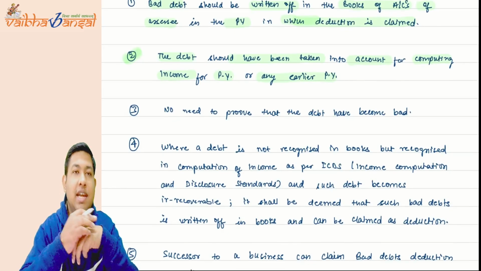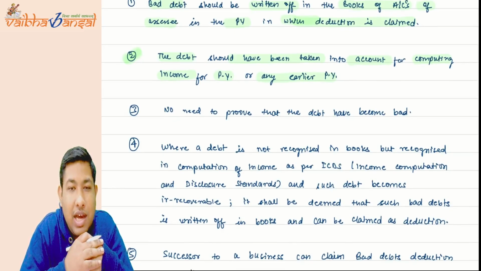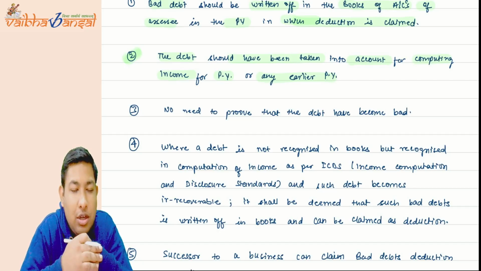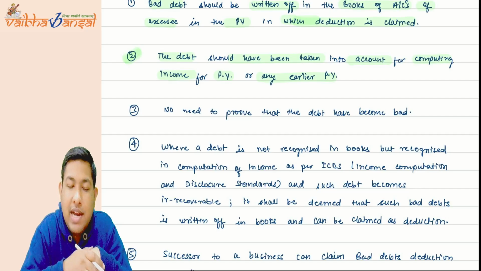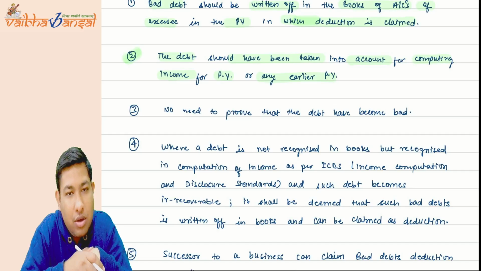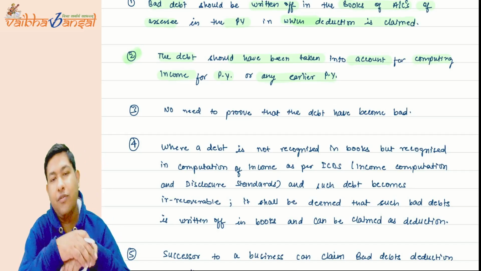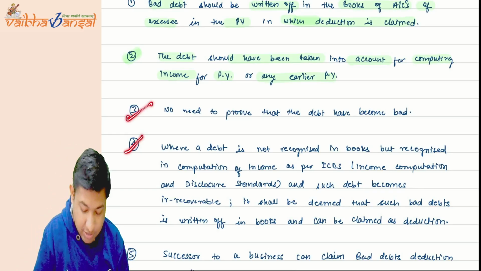Now what they are saying is that according to the Ind AS or the accounting standard, you do not need to write off the bad debts, but according to the Income Tax Act they are requiring you to write off those bad debts, okay. So in that particular case, whether you will get the deduction of the bad debt or not, yes, you will get the deduction for those bad debts, okay. Is this point also clear?